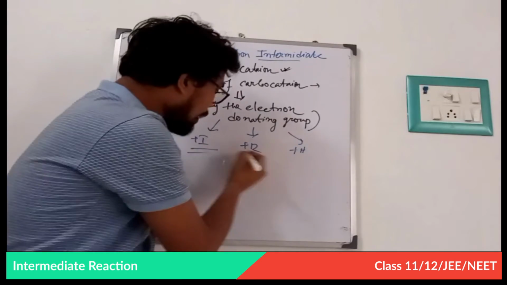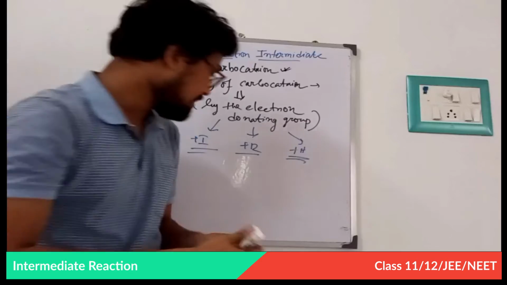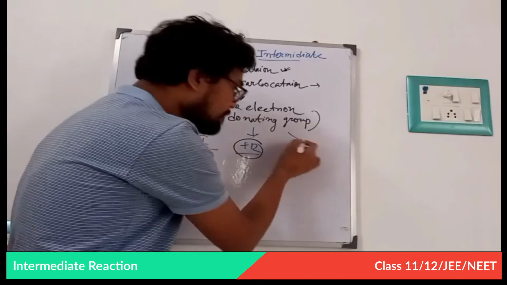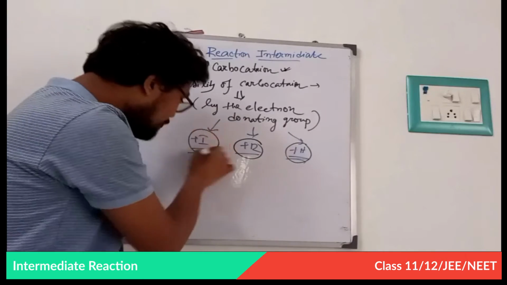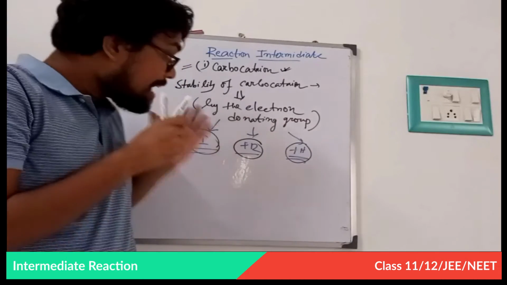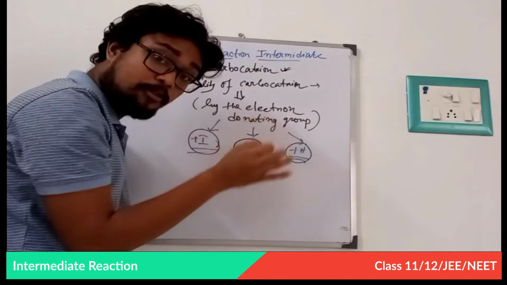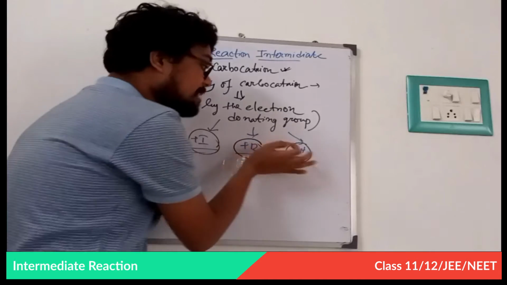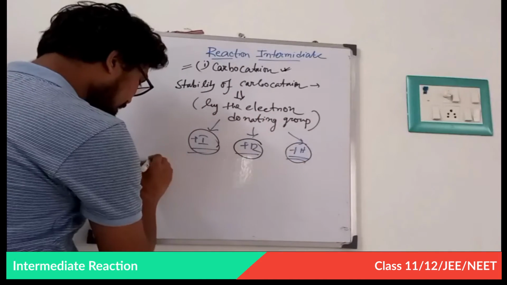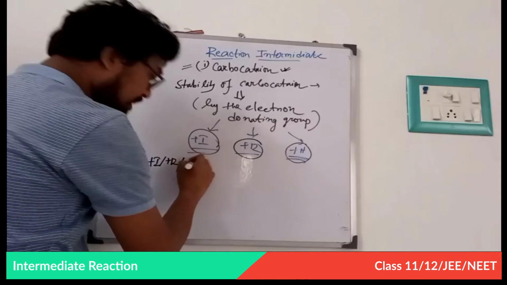They all have electron donating property. Understand? Plus R has electron donating property, plus H has electron donating property, and plus I also has electron donating property. So I can conclude that a carbocation containing plus I, plus R, or plus H is stable.